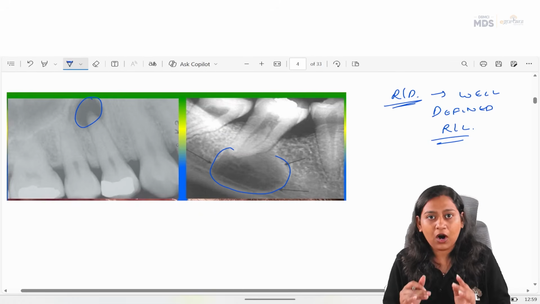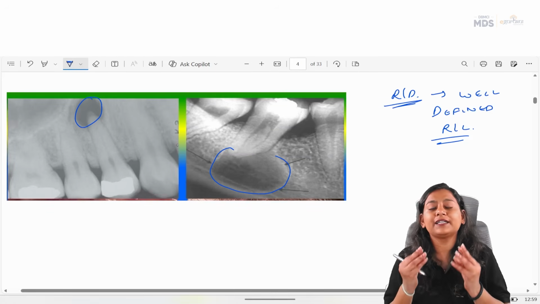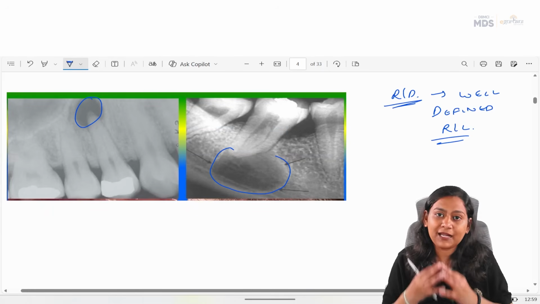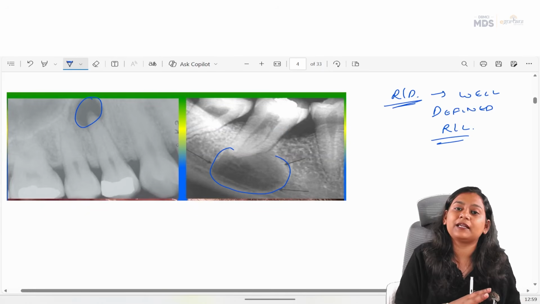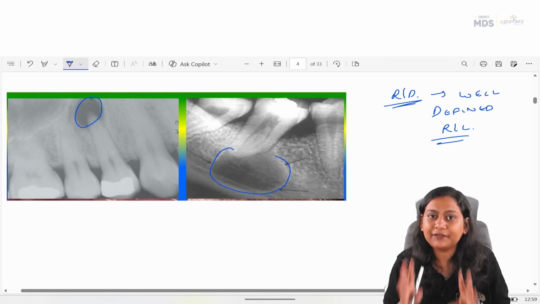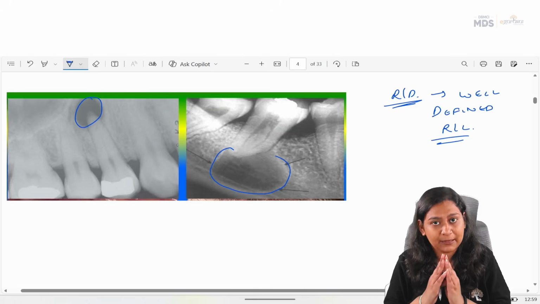Because the radicular cyst, as we said, is a true cyst. That means the epithelial lining will be present, while in the periapical granuloma there will be no epithelial lining. So the confirmatory diagnosis is always the histopathological examination.